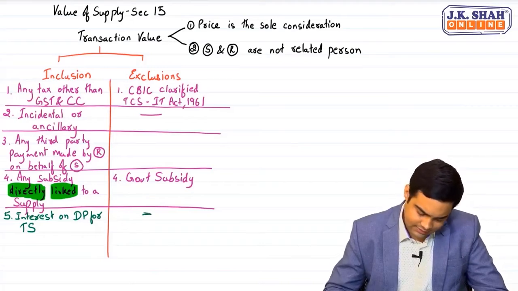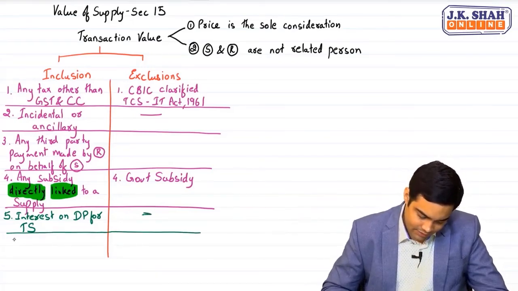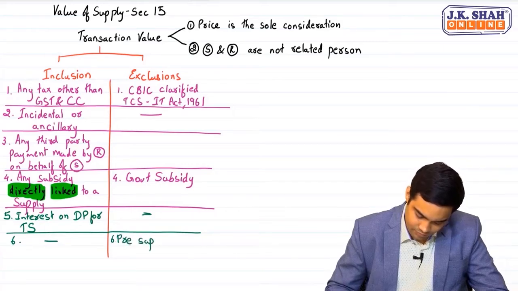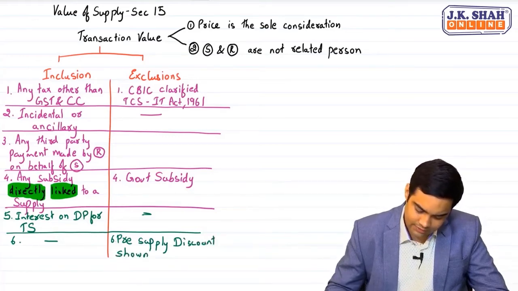Obviously, other interests are exempt from GST. Then, we have a discussion on discount. See, if it's a pre-supply discount and it is shown on the invoice, then it is excluded from GST.